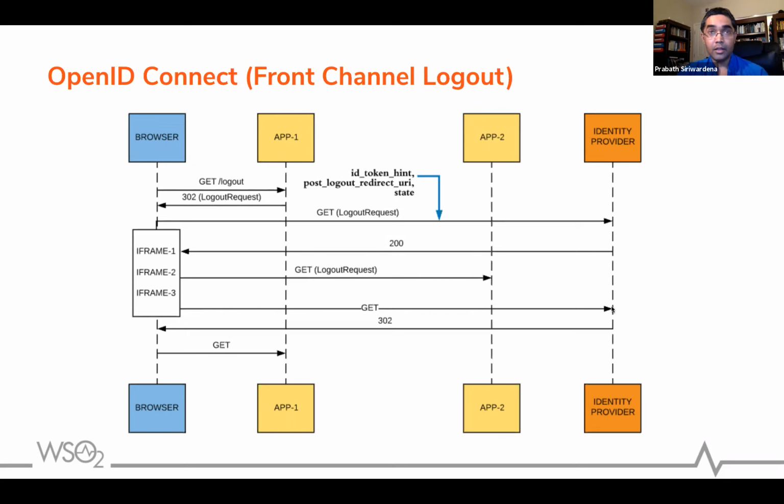Basically you can do an auto post to the IDP here. Then the IDP will do a 302 to the original app. Or else you can generate a 302 from here itself, or do a GET directly from here to the application, once all the iframe communications are done.